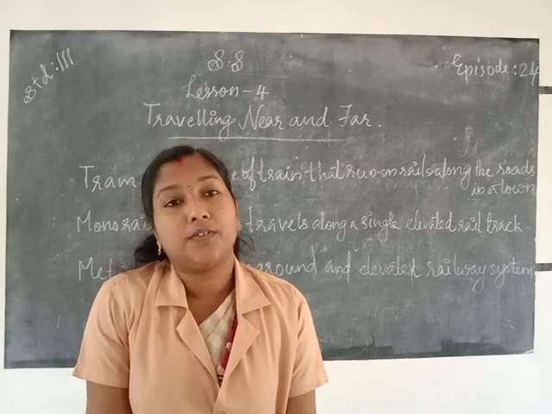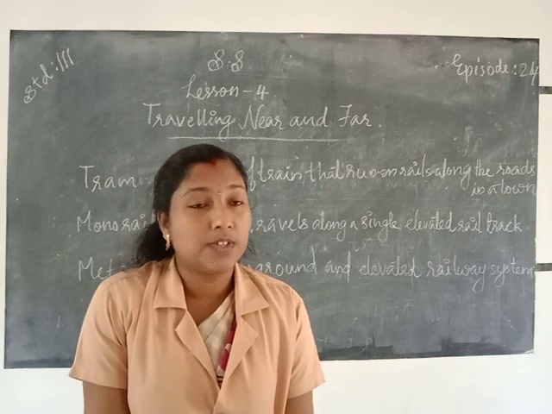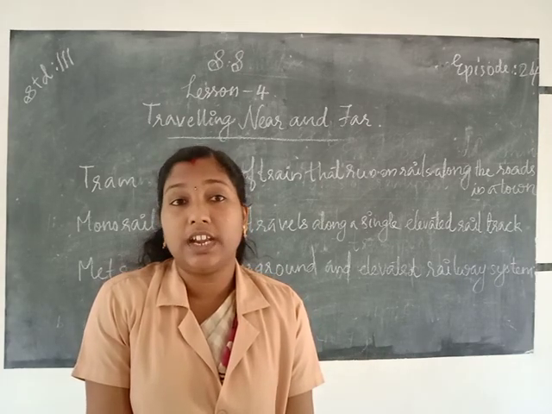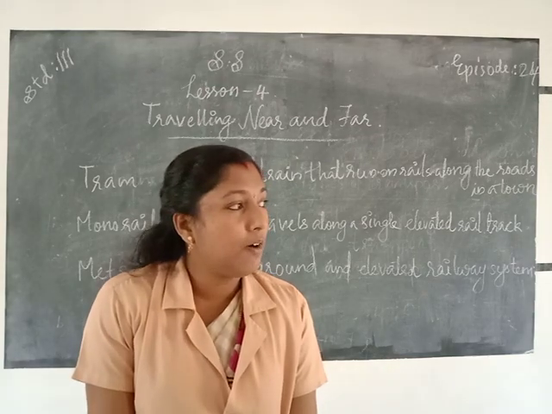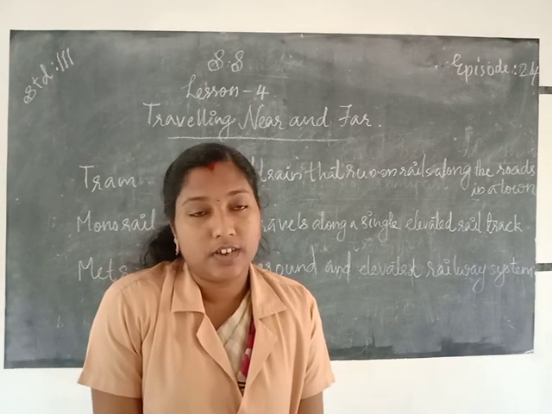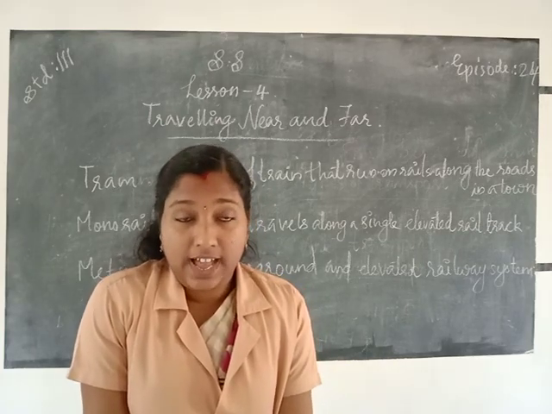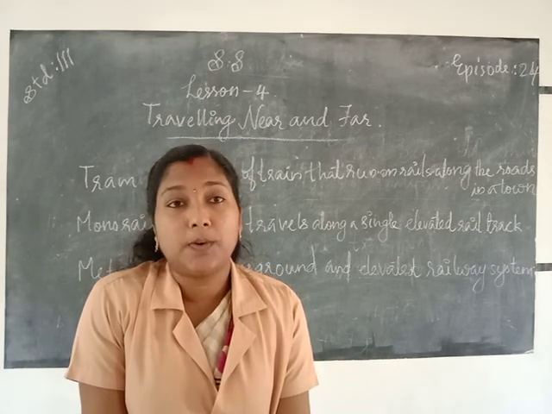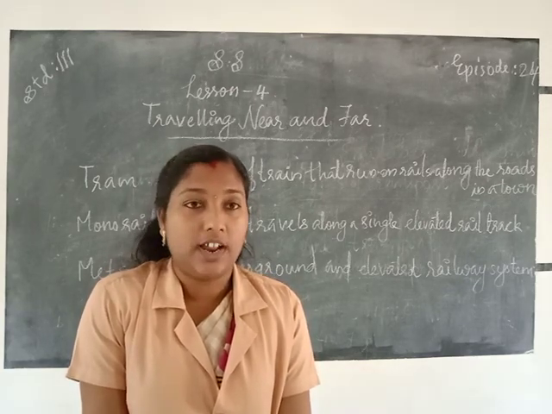There are different types of transport systems available. So that different types depend on the medium of travel. On the basis of the medium of travel, the types of transport are of three types. First one, land transport, air transport and water transport. Okay, first land transport.